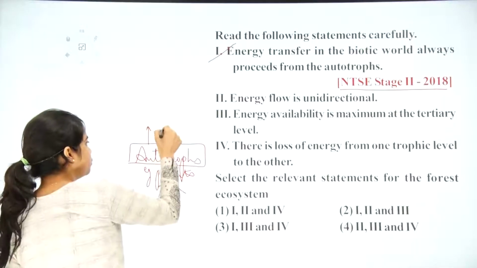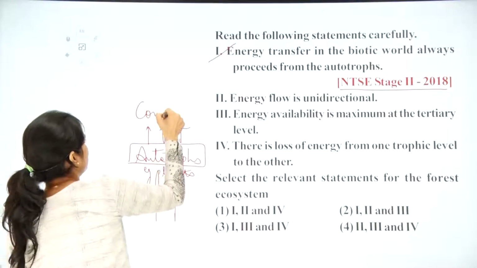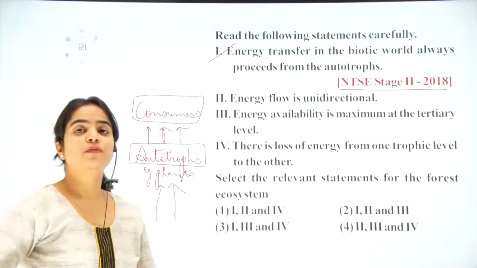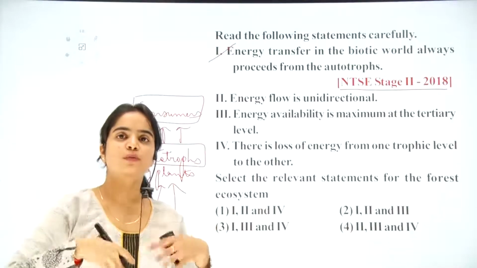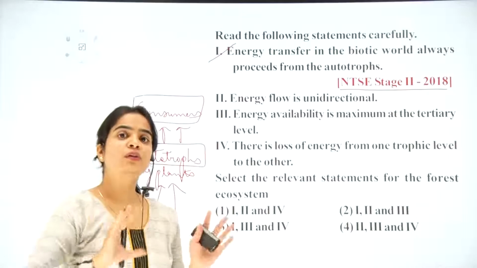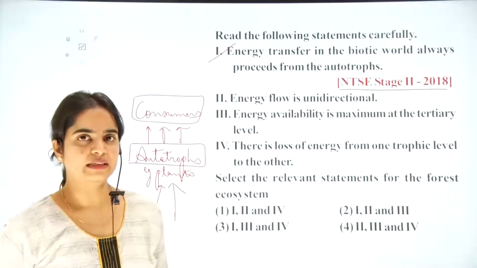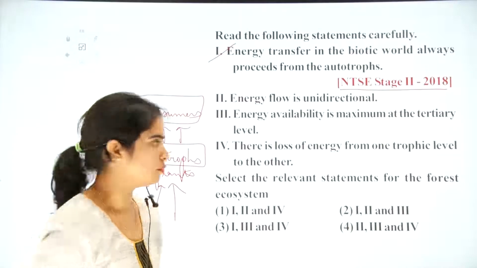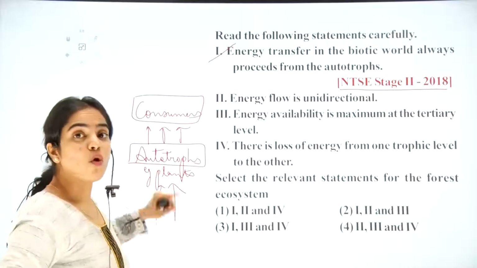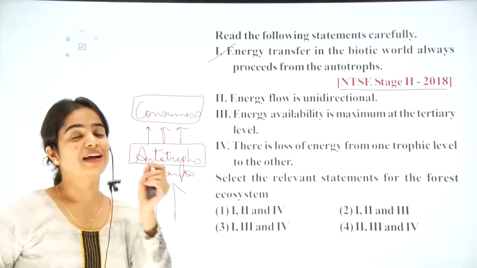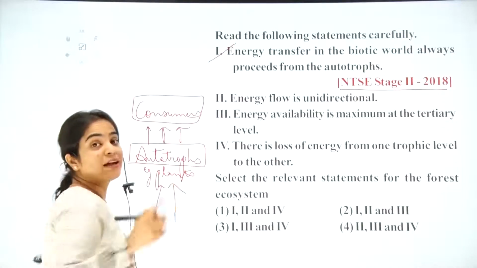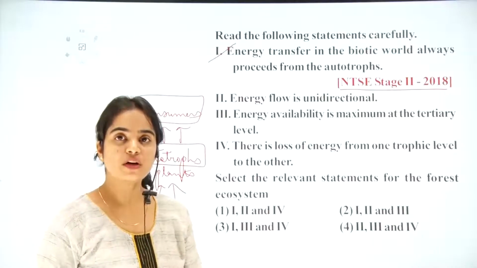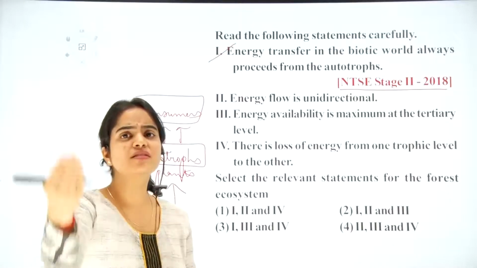Then this food will be used by the consumers, and we come to the level of consumers. It can be omnivore, carnivore, herbivore. So first of all, from autotrophs the herbivore takes, from herbivore the carnivore takes, and omnivore can depend on both, like plant material, that is they can directly depend on plant food or can depend on the carnivores also. Okay, so the energy is always transferred from the autotrophic level, and that's the correct statement. This is actually a law, the 10 percent law, which says that the energy is transferred from the producer level to the consumer level.